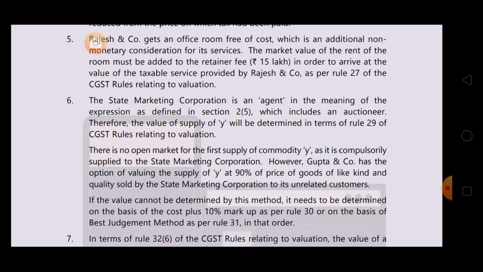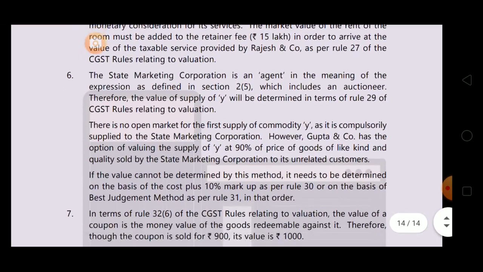So obviously there is no open market value. However, Gupta and Company has the option of valuing the supply of Y at 90% of the price of goods of like, kind and quality sold by state marketing corporation to its unrelated customers. Okay, if the value cannot be determined by this method, it needs to be determined on the basis of cost plus 10% markup as per Rule 30, or on the basis of best judgment assessment as per Rule 31, in that order.